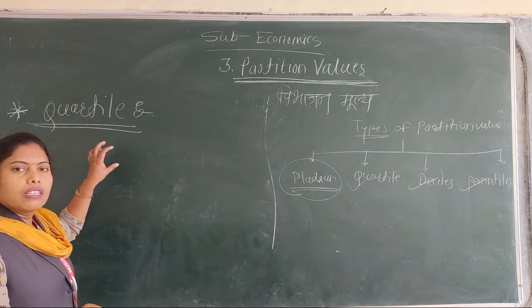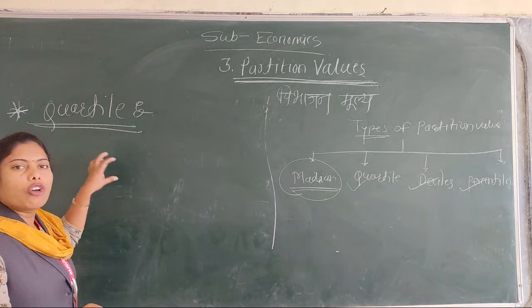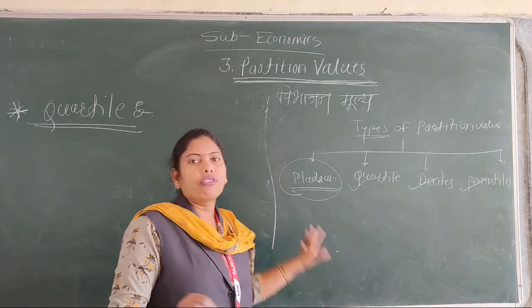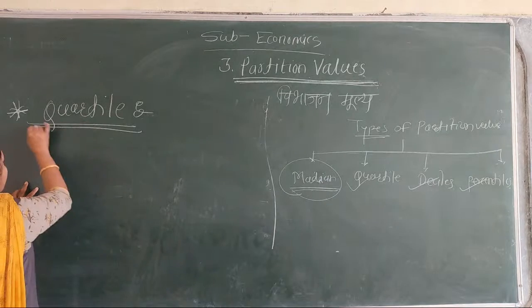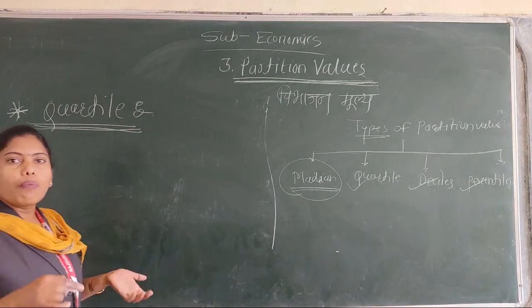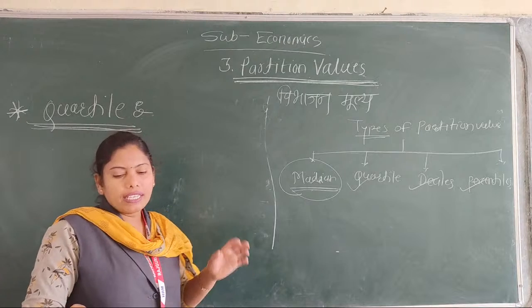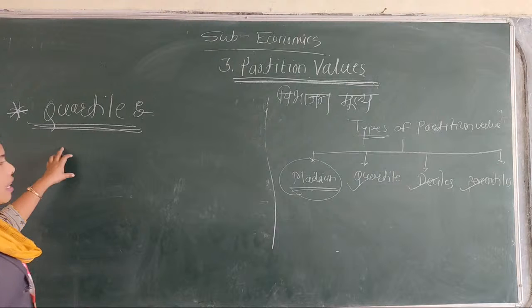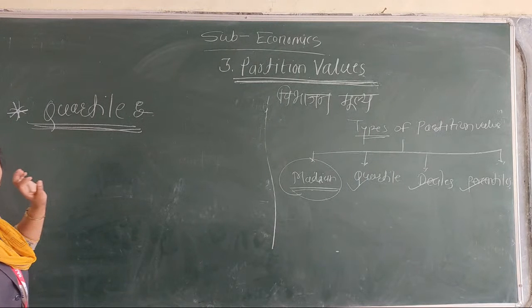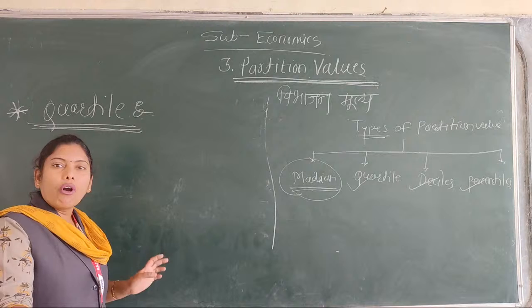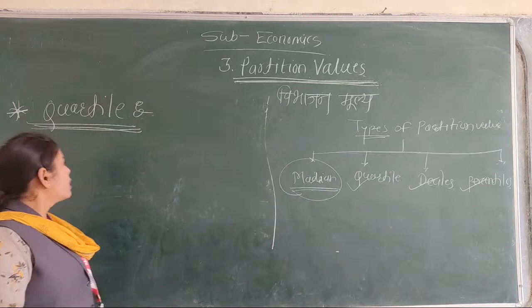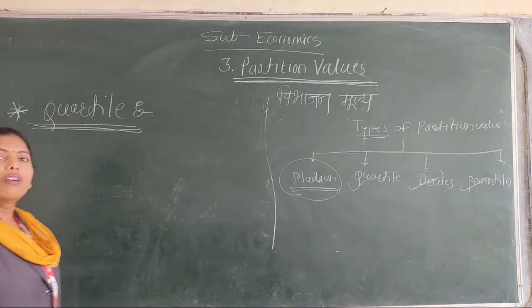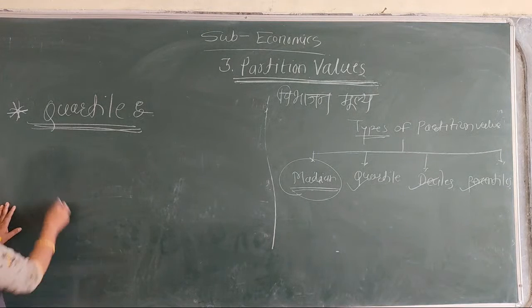Quartile means it divided the whole set of observation into 4 equal parts. Quartile is a value of the data. Quartiles are the values of data which divided the whole set of observation into 4 equal parts. Suppose we listen here.